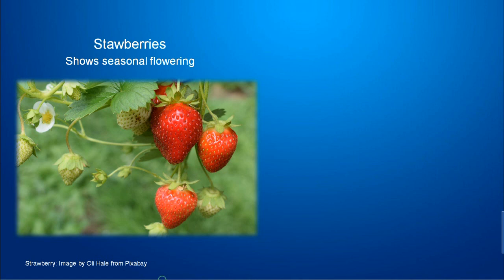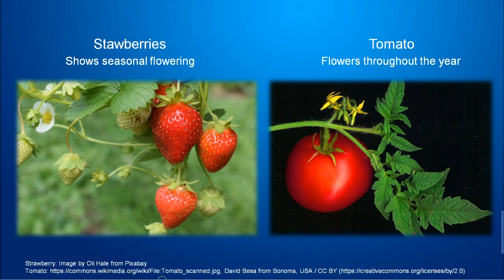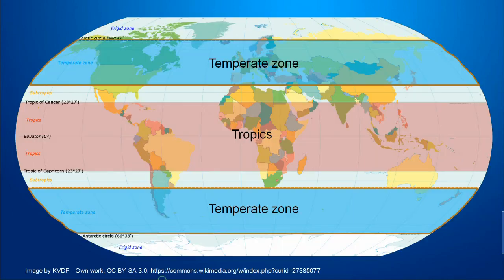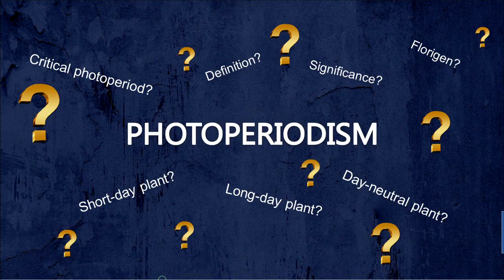Have you ever wondered why some plants like strawberries flower only during a particular season of the year while some other plants like tomato plants flower throughout the year? It's also interesting that many plants found in the tropics may not be found in the temperate regions and vice versa. To know why, stay with me and watch this video on photoperiodism.